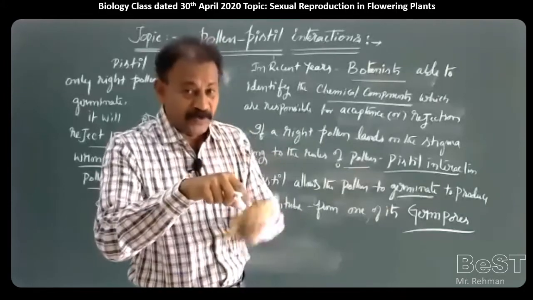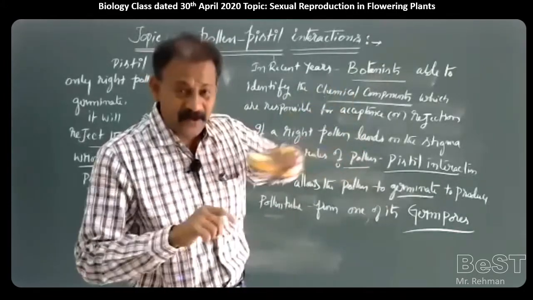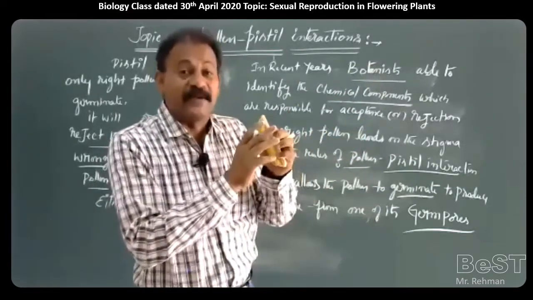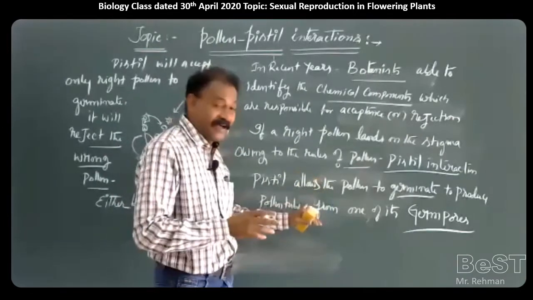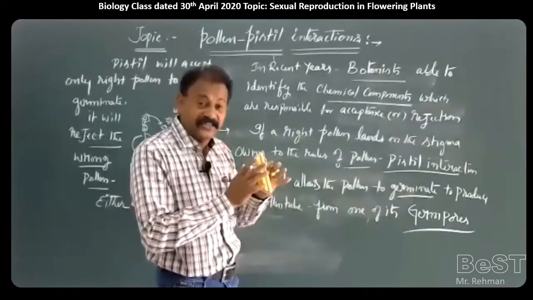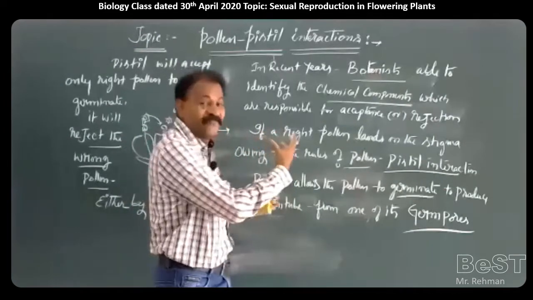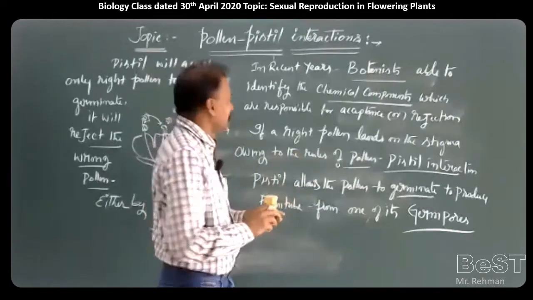Wherever sporopollenin is absent, those areas are called germ pores. These germ pores will be diluted by the stigmatic secretions. When they are diluted, automatically the intine wall comes out in the form of a tube, which is called the pollen tube.